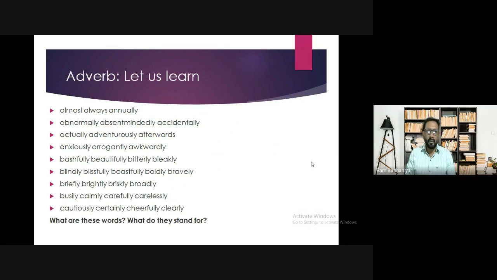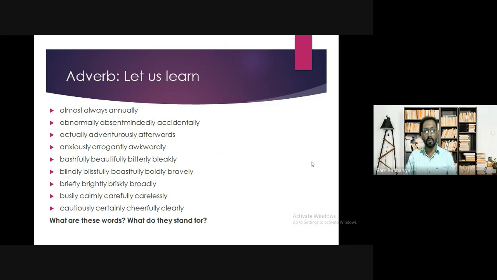Almost, always, annually, abnormally, absent-mindedly, accidentally, actually, adventurously, afterwards, anxiously, arrogantly, awkwardly, bashfully, beautifully, bitterly, bleakly, blindly, blissfully, boastfully, boldly, bravely, briefly, brightly, briskly, broadly, busily, calmly, carefully, carelessly, cautiously, certainly, cheerfully, and clearly. So now these are all the adverbs that you see here.